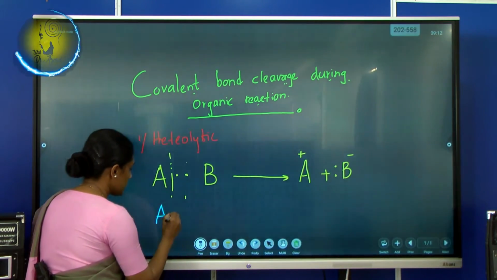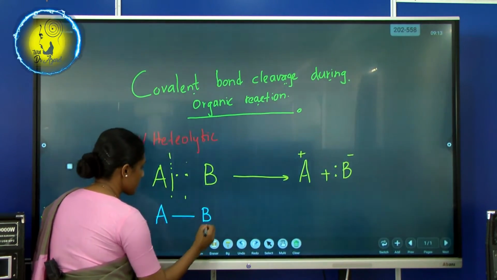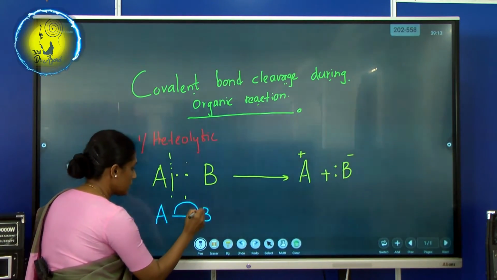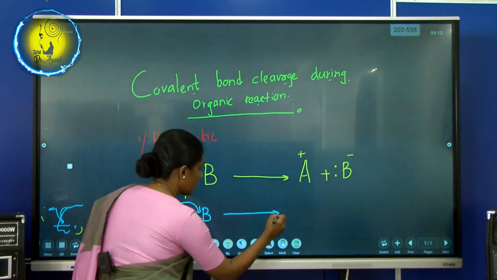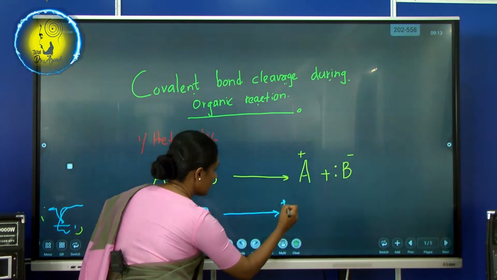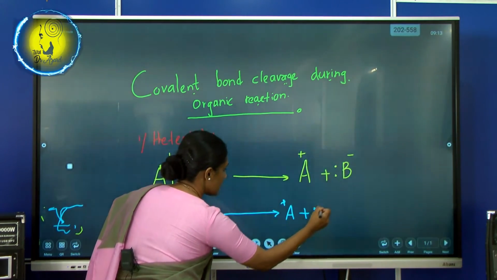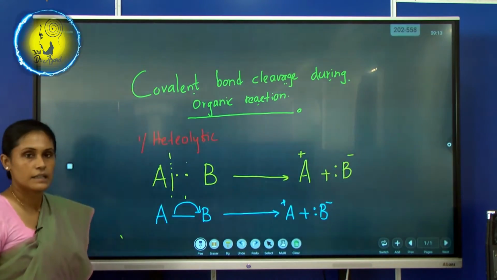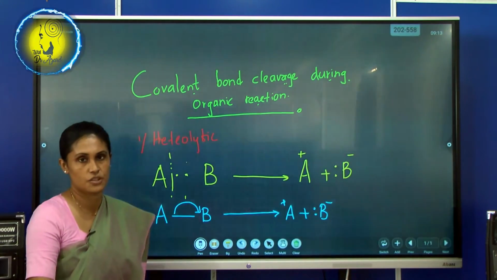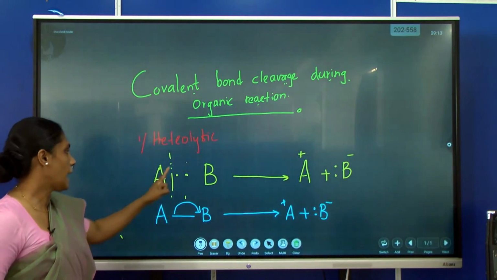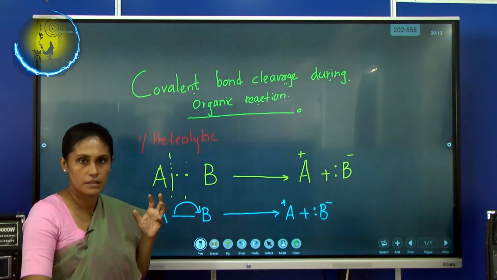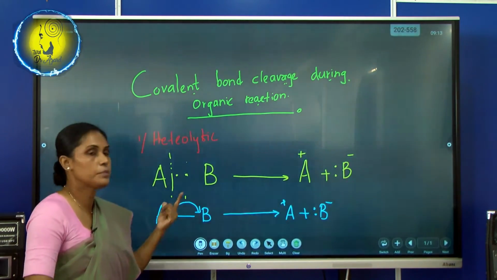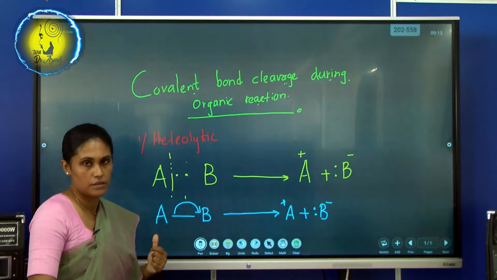Let's write like this. This is the bonding. What will happen? We'll break to this side. The final result is similar. This is the writing mechanism of the heterolytic cleavage. A and B are general letters for atoms.